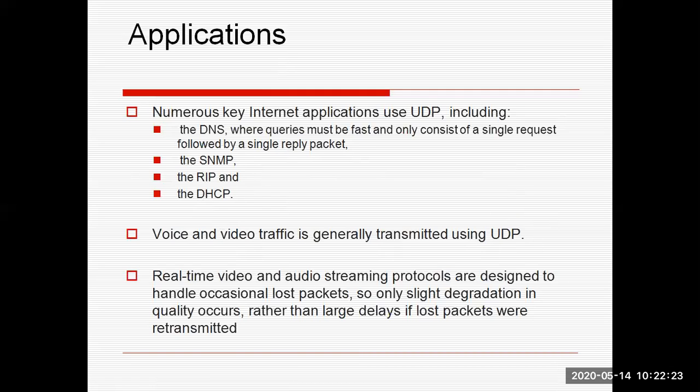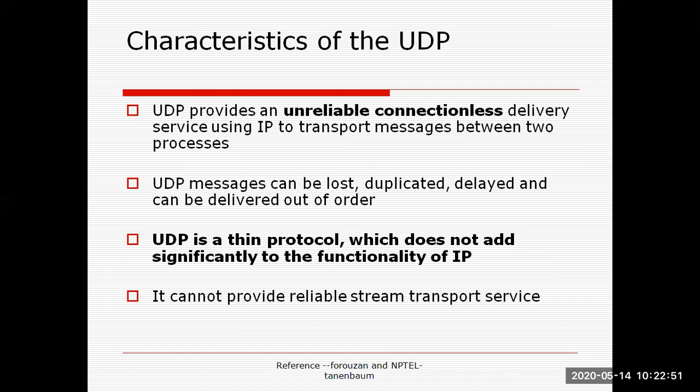Real-time video and audio streaming protocols are designed to handle occasional lost packets. So only slight degradation in quality occurs rather than a large delay if lost packets were retransmitted. Basically, for the transmission of voice or video traffic, we think there should be less overhead. So UDP is the best choice. So these are some applications where we use the UDP protocol.